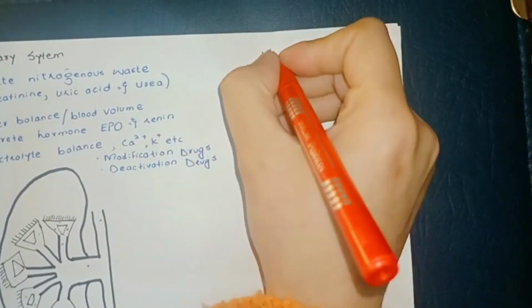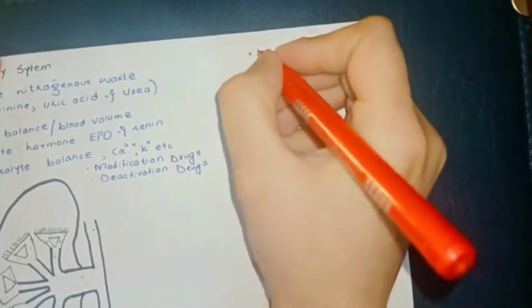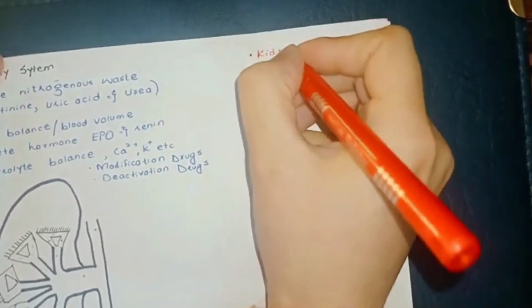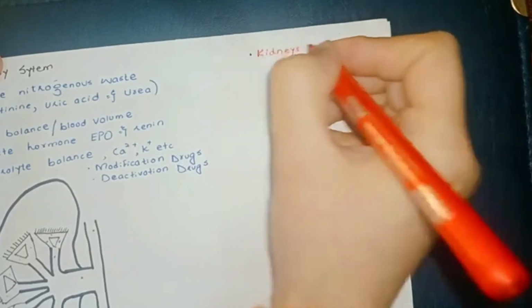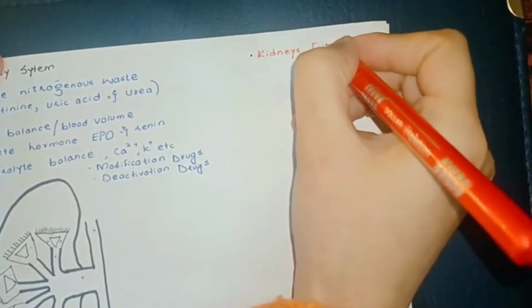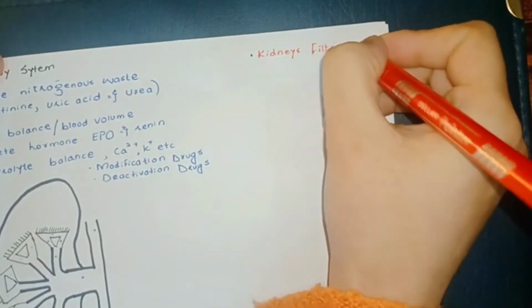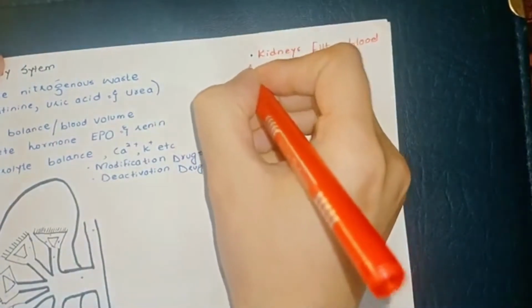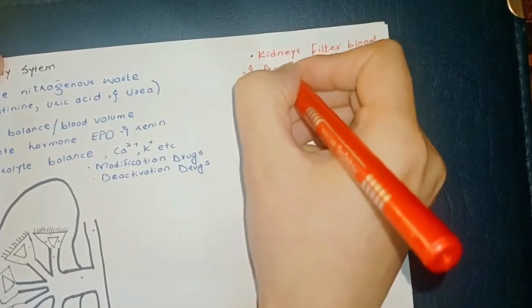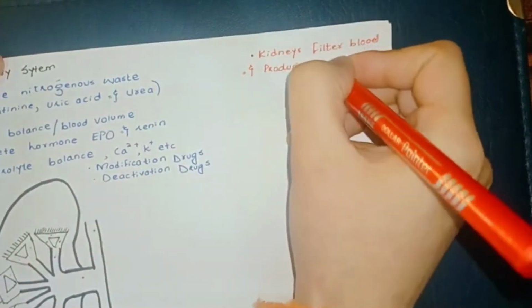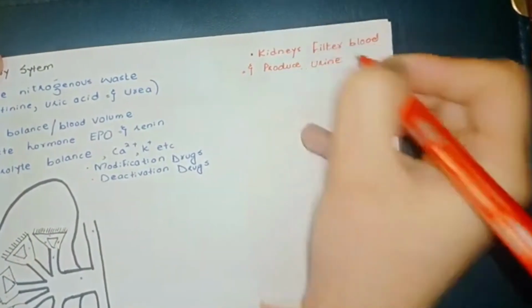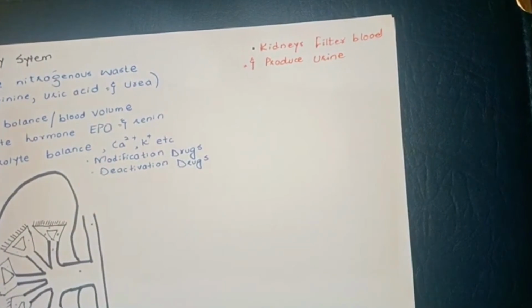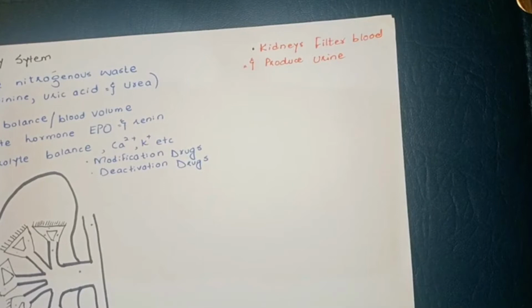The main function of the kidney is that the kidneys filter the blood and produce urine. Obviously, this is the most important function of the kidney. So the waste ends up in the urine and the appropriate balance of fluid and salt etc. goes back in the blood.